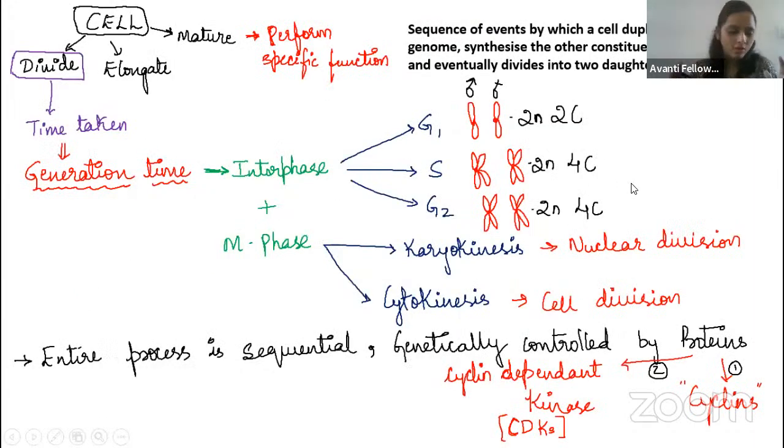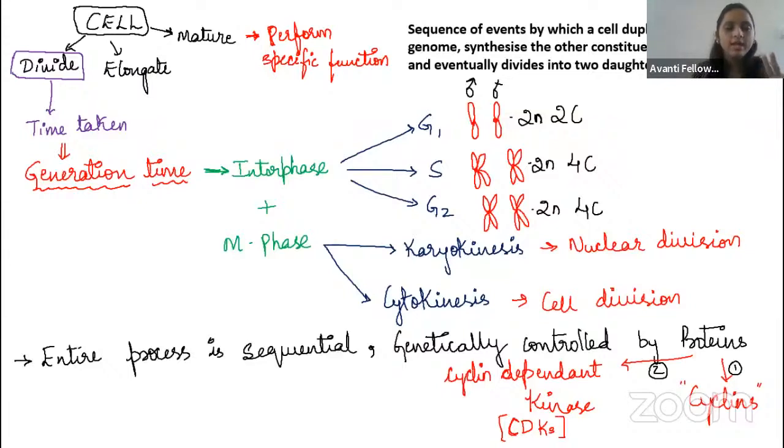When you're talking about cell division, what is cell division, guys? It is a sequence of events where the cell will duplicate. When it is undergoing cell division, it has to duplicate its cell organelles. So cell organelle duplication will take place and DNA duplication will take place. And finally, the cell is going to be divided into two cells, right? That is what we call the cell cycle, the sequence of events one cell undergoes.